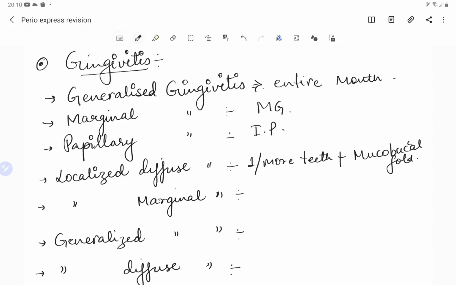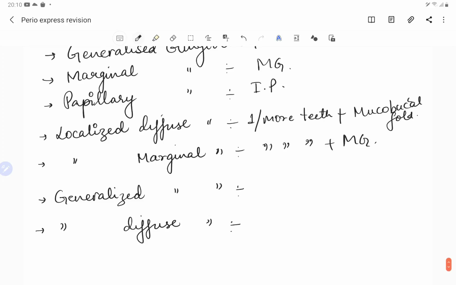Then we are talking about localized marginal gingivitis. That means only the margins are involved. So this is localized marginal. That means the marginal gingiva of one or more teeth. So localized we are done.